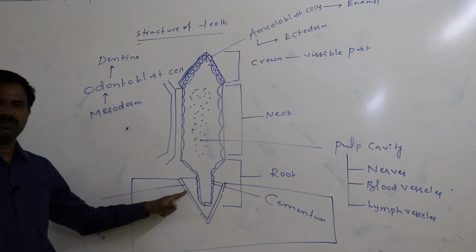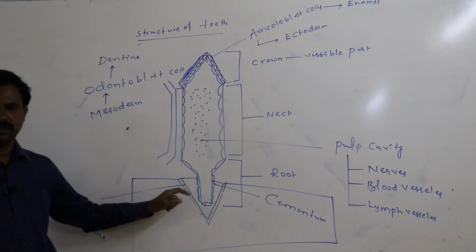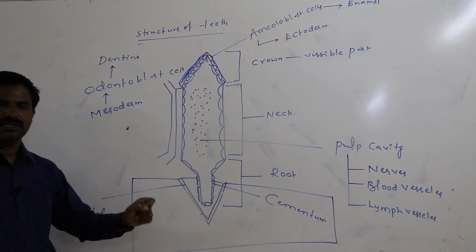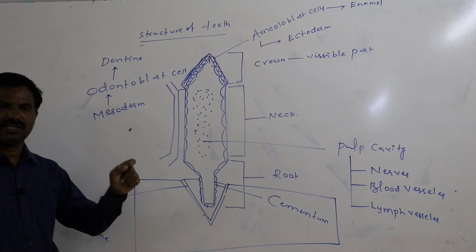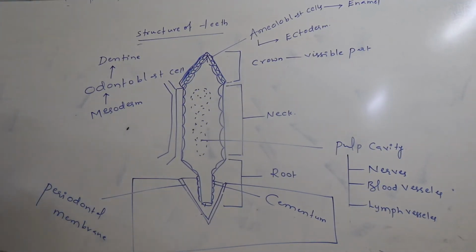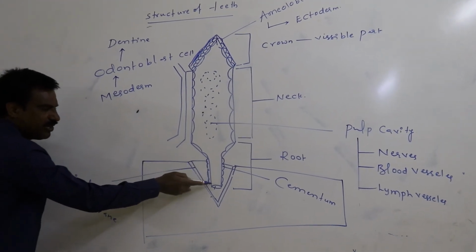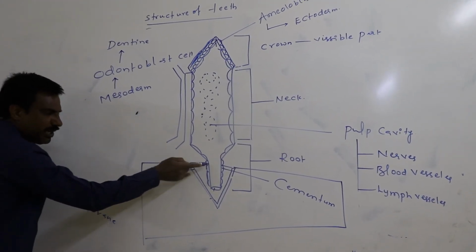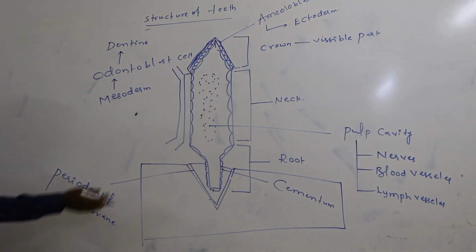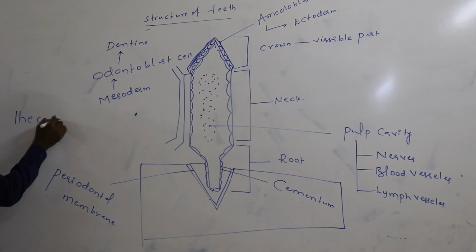Again, the periodontal membrane of the socket of the jawbone is tightly connected to the cementum substance of the root of the teeth. In that way, the teeth of the person are tightly hidden in the socket of the jawbone. If the teeth are completely and tightly hidden in the socket of the jawbone, that kind of teeth is called thecodont teeth.